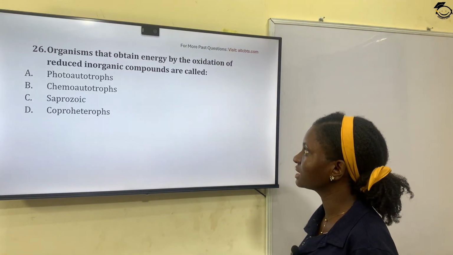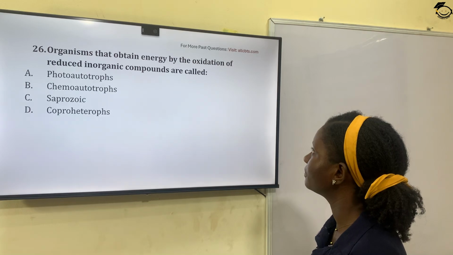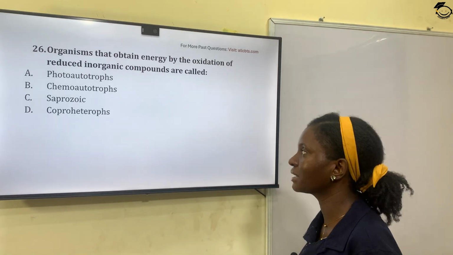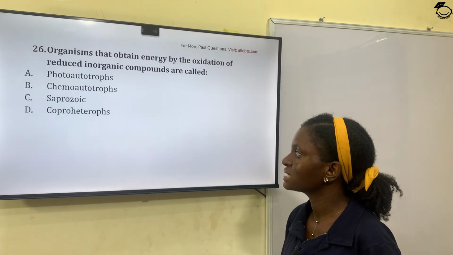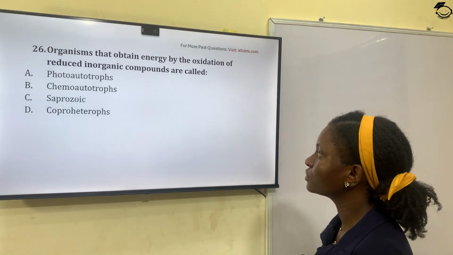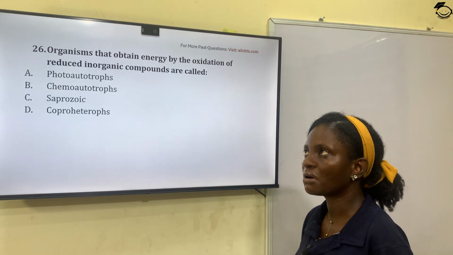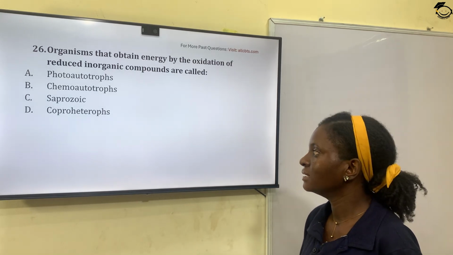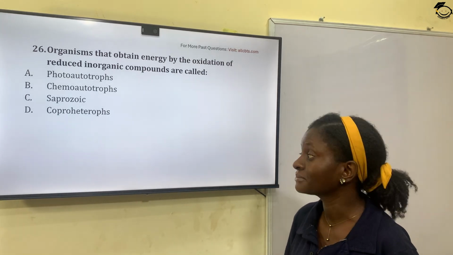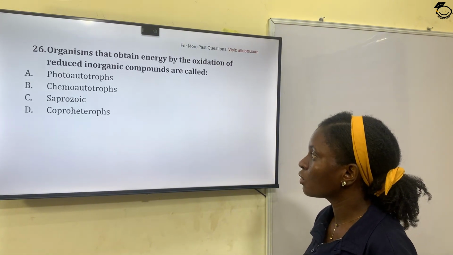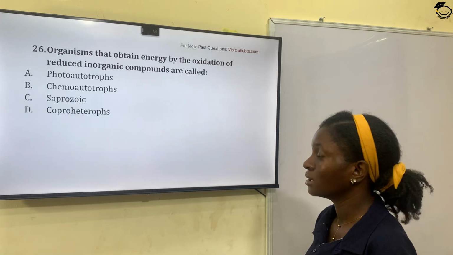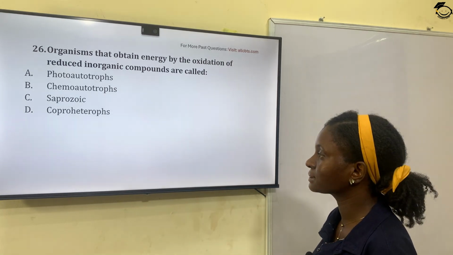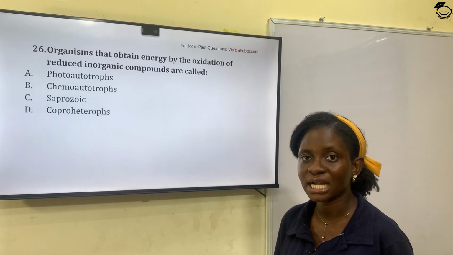Autotrophs are organisms that make their food through inorganic compounds. Option C, saprozoic. Saprozoic organisms feed on dead organic matter. Then D, coprotrophs. They are organisms that feed on fecal matter.